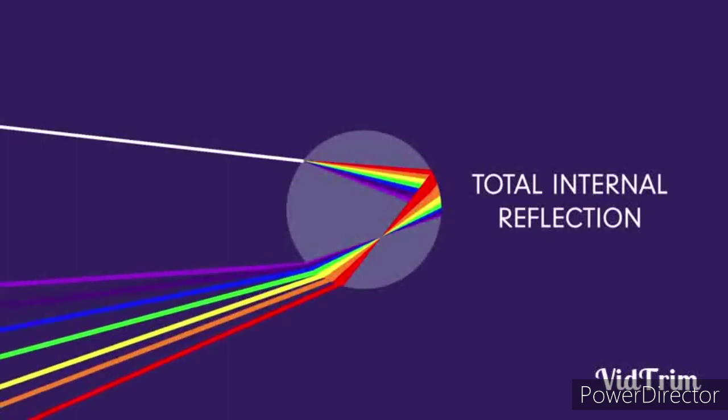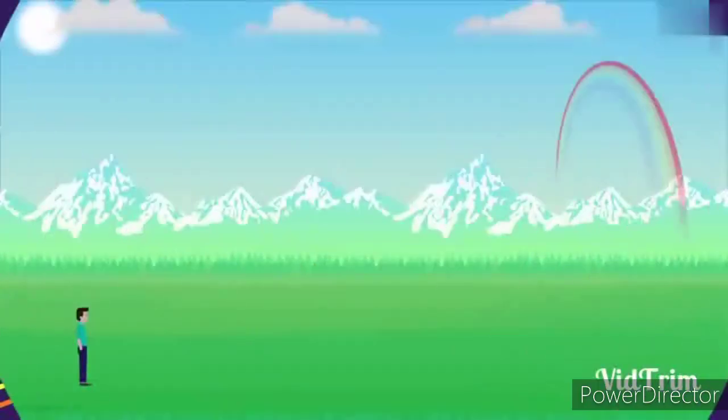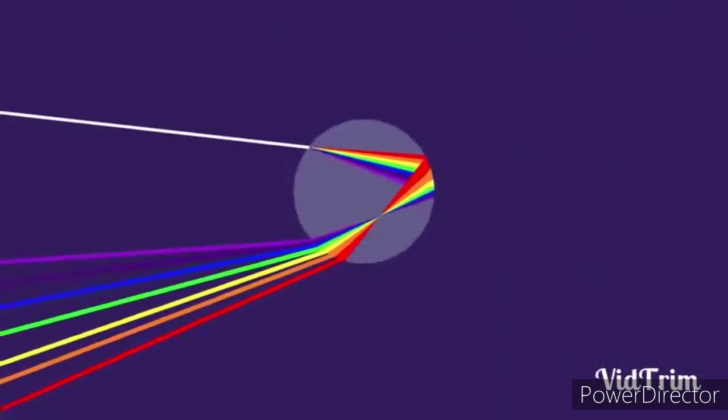Here you are seeing after refraction there is more gap between the constituent colors, because three times there has been reflection and refraction. So a rainbow can be seen only during rainy days or sunny days with the presence of water droplets.